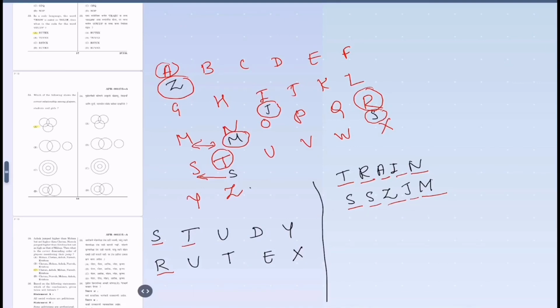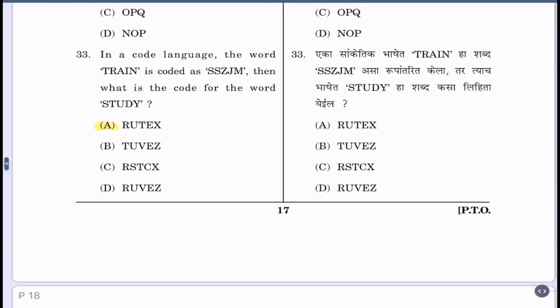T will get replaced by U because it is the letter next to T. Now will come one letter before, so U is replaced by T. D, one letter next, is E. Lastly Y, one letter before is X. So the new code is RUTEX. Let us see in the options now. It is option E.